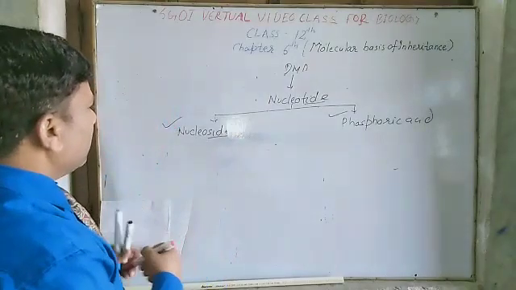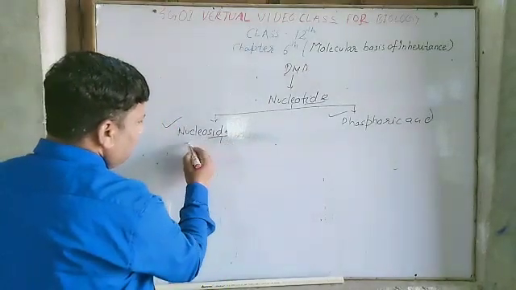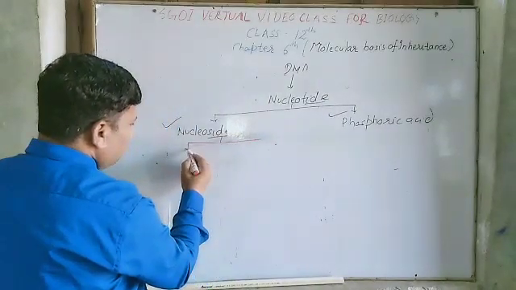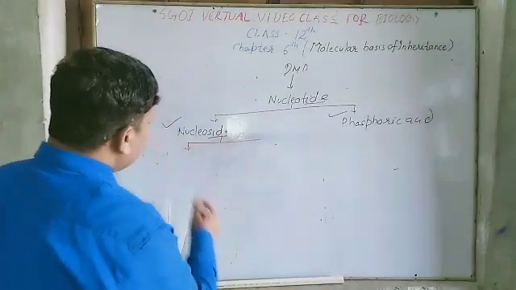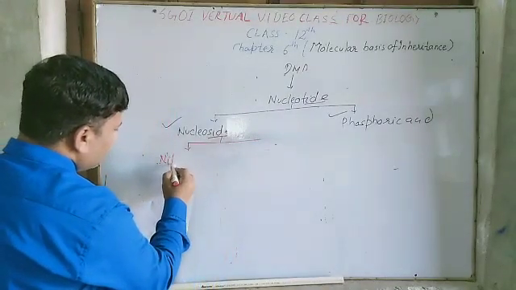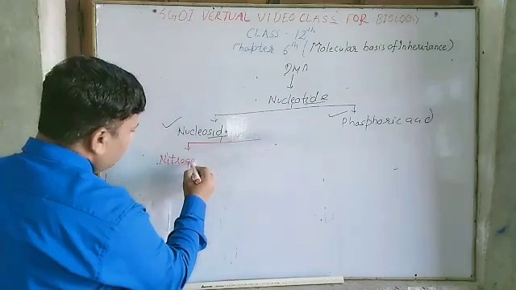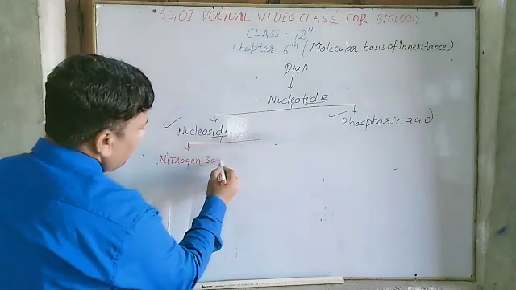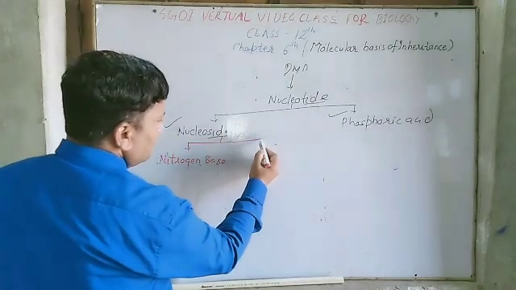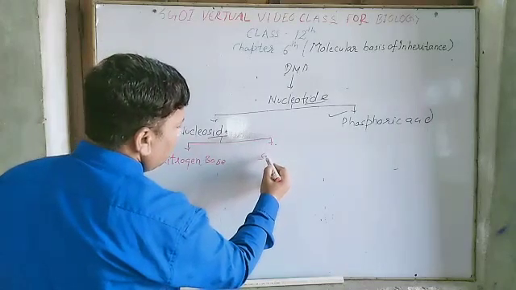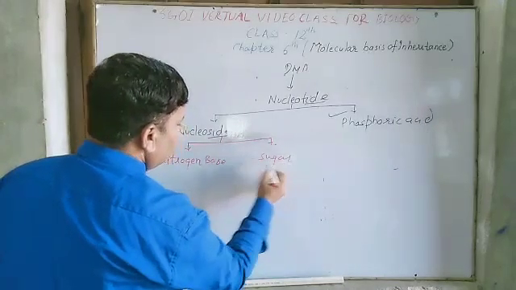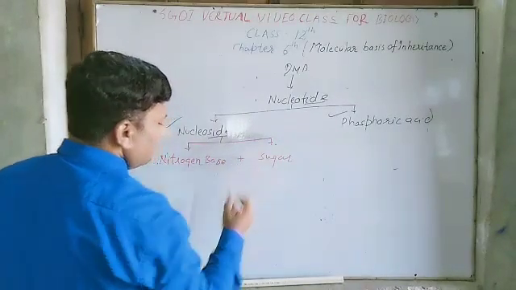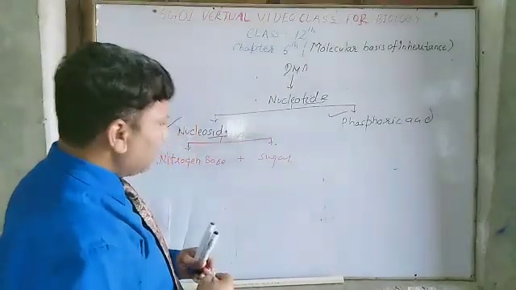Now nucleoside is further divided into two parts. First is nitrogenous base and second is sugar. Nitrogenous base plus sugar.